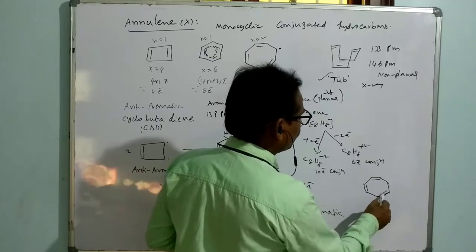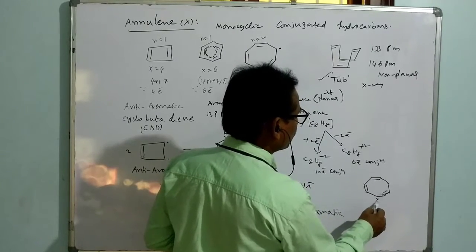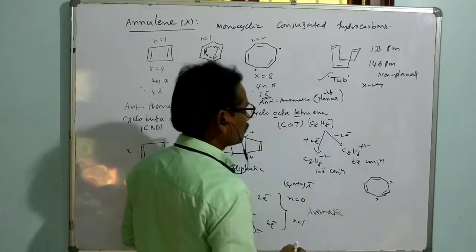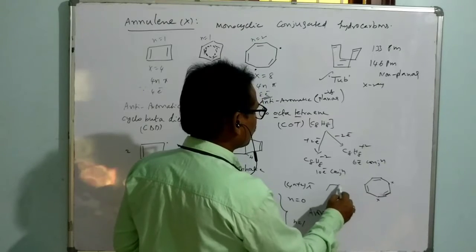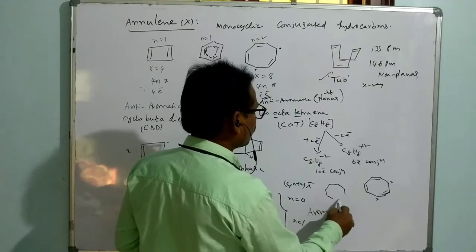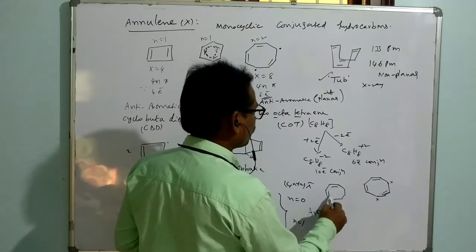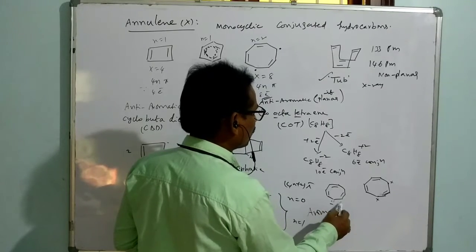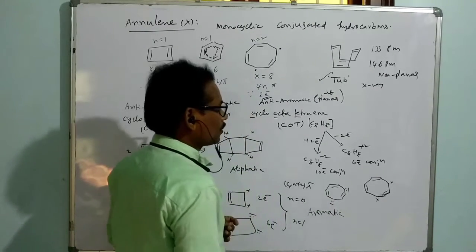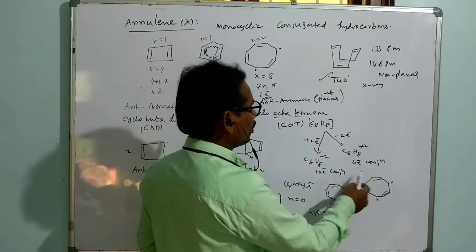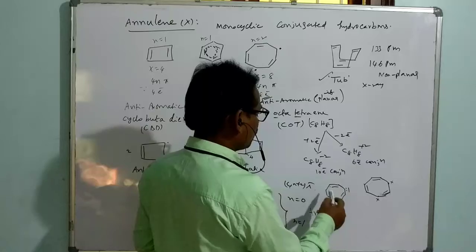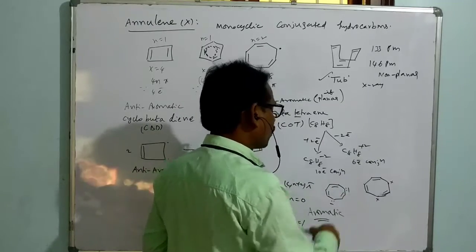I told you already, here one more bond. Here if it loses this electron, plus and plus. And what about the structure of this, you can write. Now here 2 electrons like this. This is an anion, this is a cation. It is a dianion and a dication. The nature of both the species is aromatic.